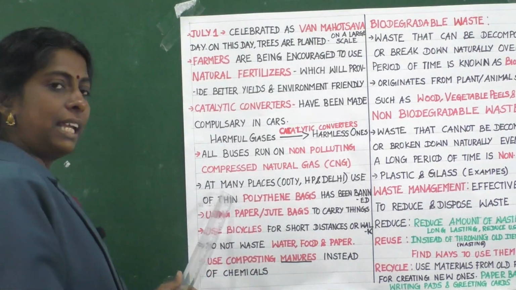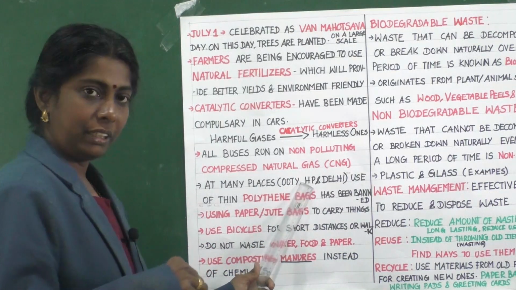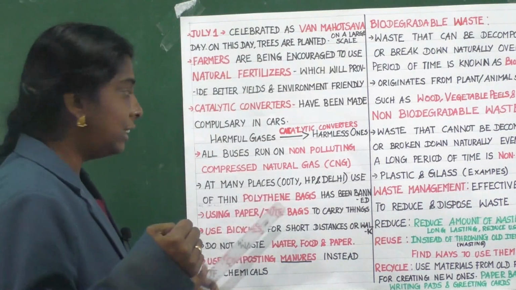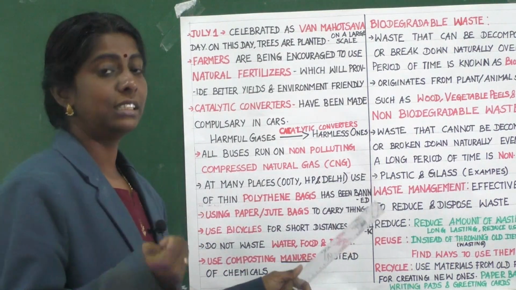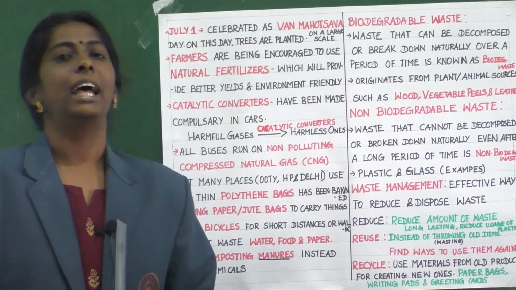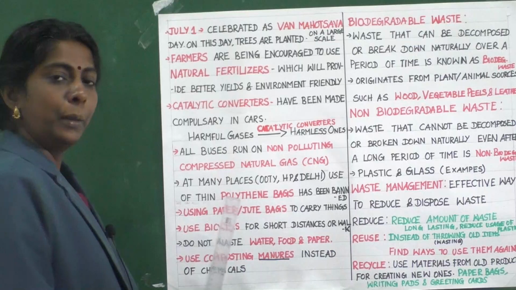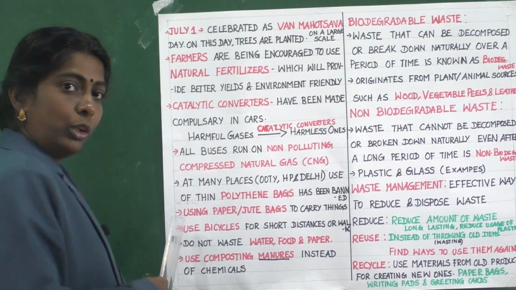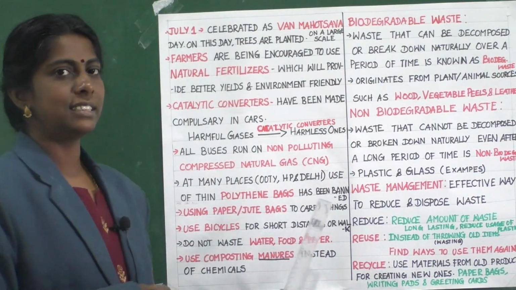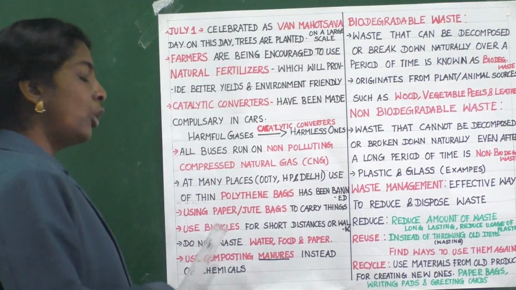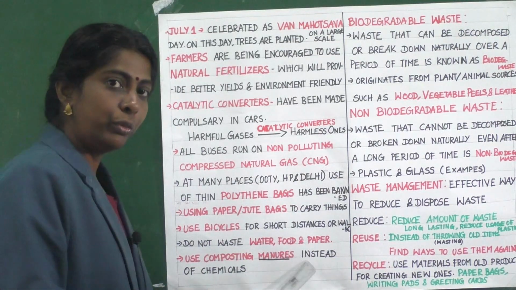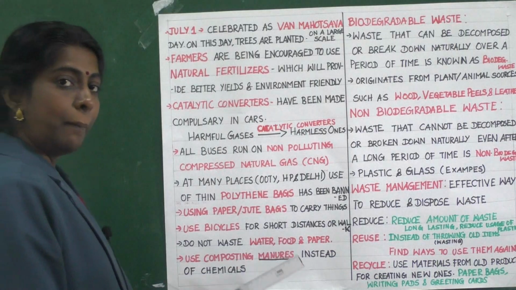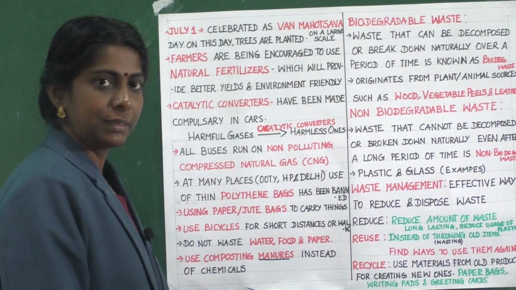Then at many places like Ooty, Himachal Pradesh and Delhi, the use of thin polythene bags has been banned. Yes children, we can also help the environment by using paper or jute bags to carry things. Then we can use bicycles for short distances or walk. Do not waste water, food and paper. Use composting manure instead of chemicals.